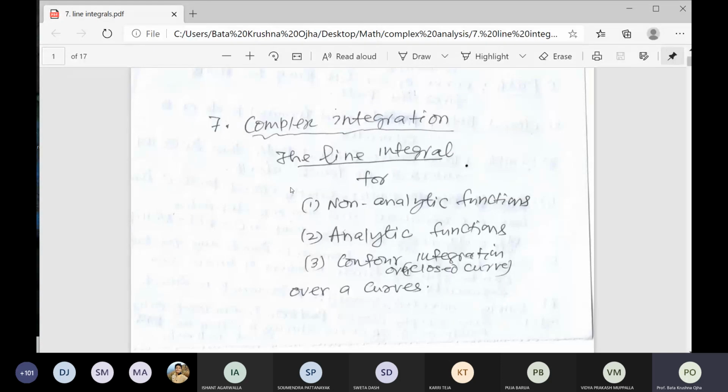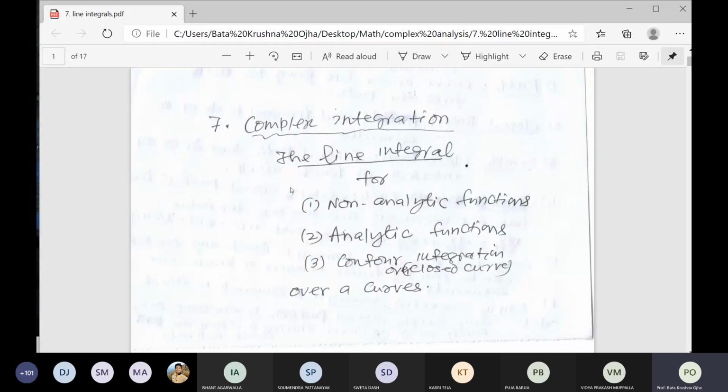For non-analytic functions, the function is not defined or it is not satisfying the CR equations. When you take the integration of such a function over the curve, the value of the integration depends on the path of the integration.